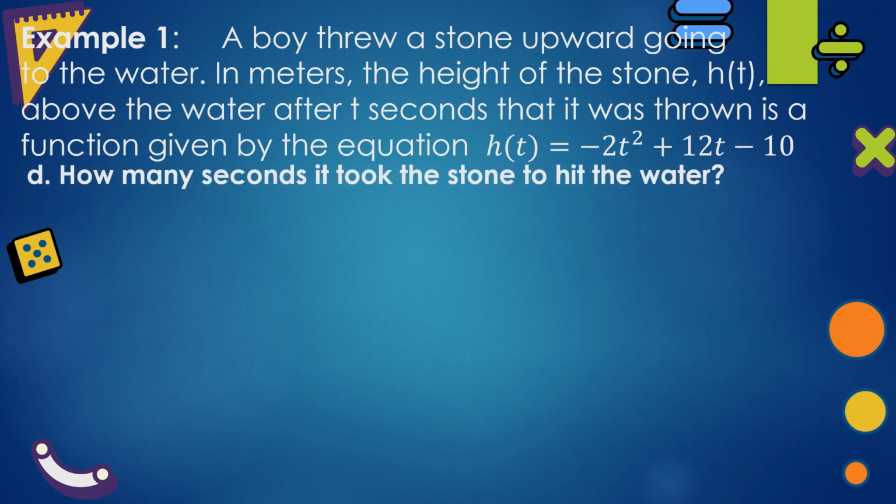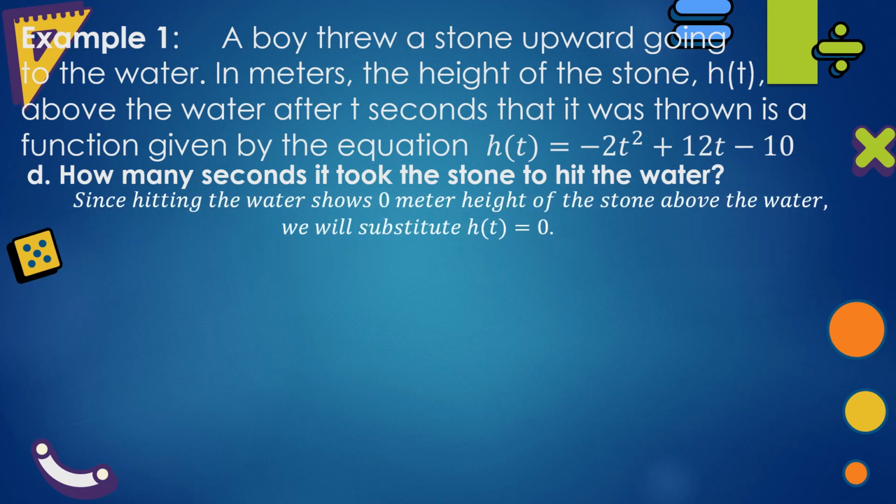How many seconds did it take the stone to hit the water? Since hitting the water shows 0 meter height of the stone above the water, we will substitute 0 to h(t). 0 = -2(t - 3)² + 8.